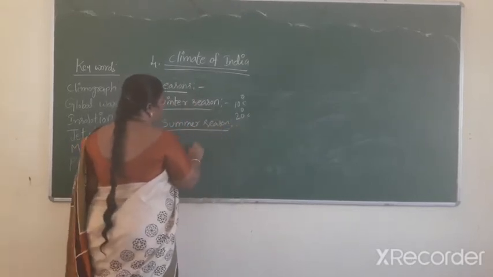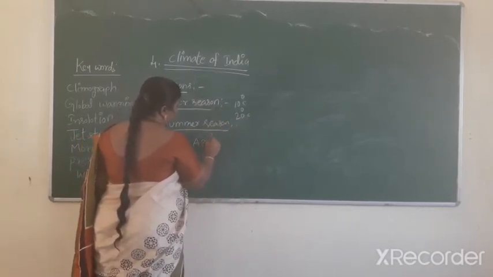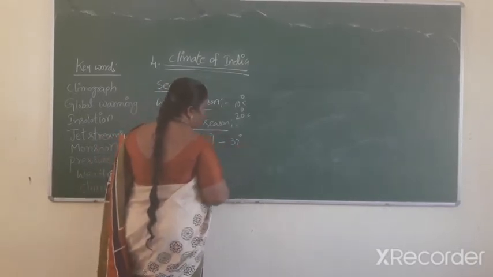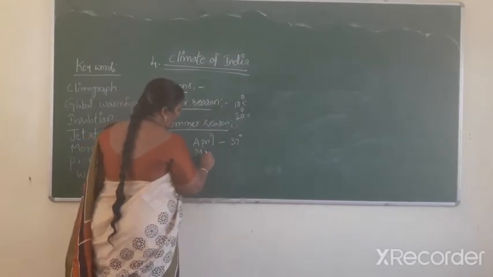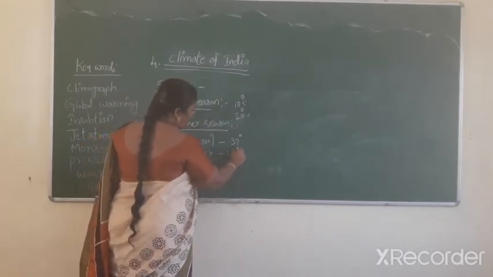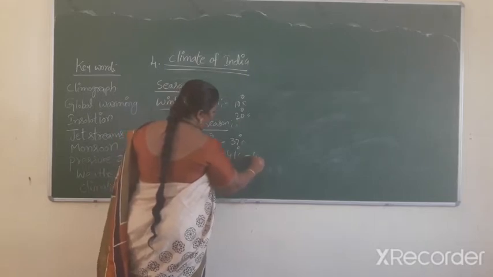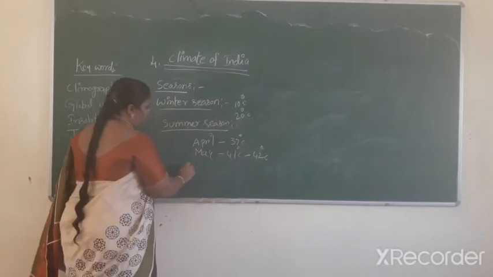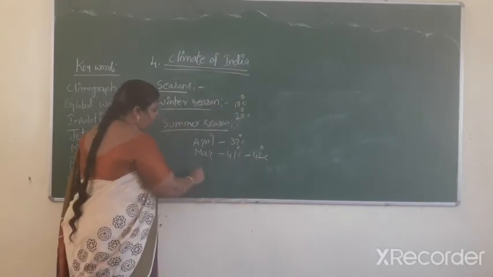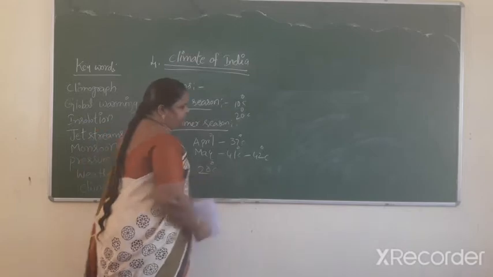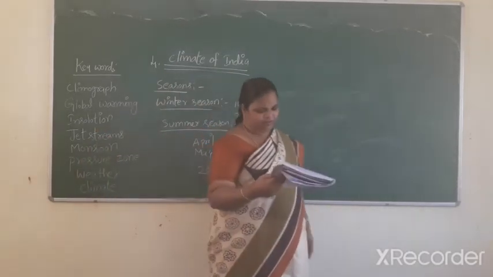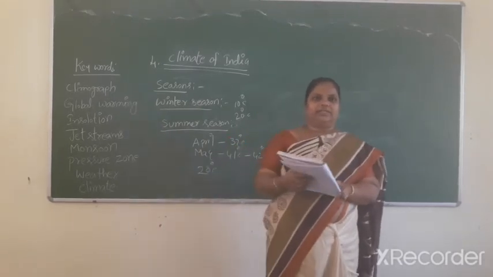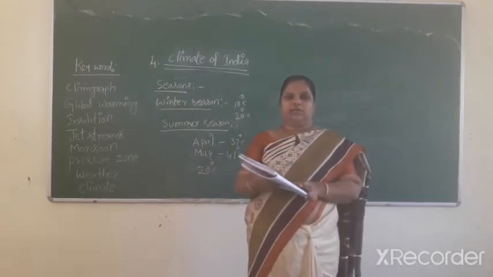Summer season. In April the maximum temperature is 37 degrees. In May it is 41 to 42 degrees centigrade. The minimum temperature does not go below 20 degrees centigrade in the summer season.